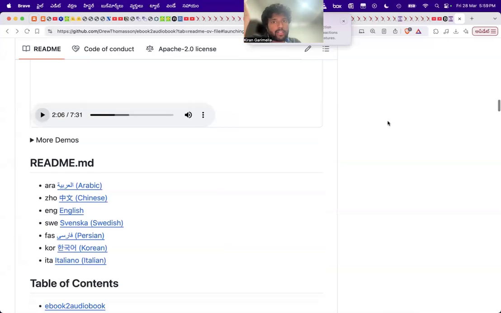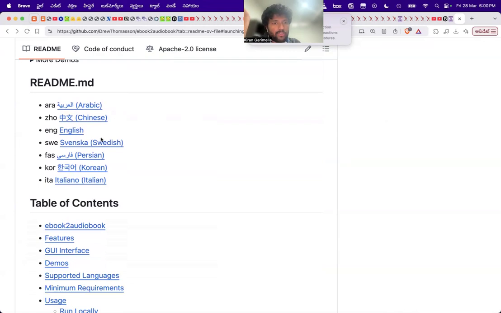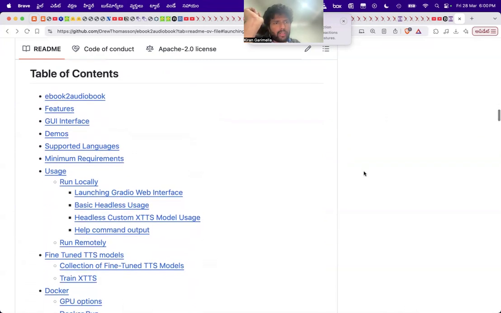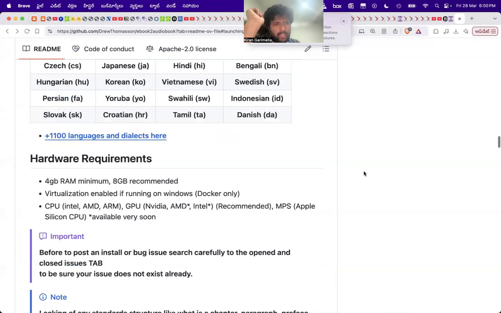Is this like a really studio quality audiobook? Probably not, definitely not. But is this somewhat reasonable? And also, I don't know if it really works for translation, or if it really is only native support. Like if I have an English book and I convert it to audio in Chinese, I probably don't think so. But anyway, this is a very good library.